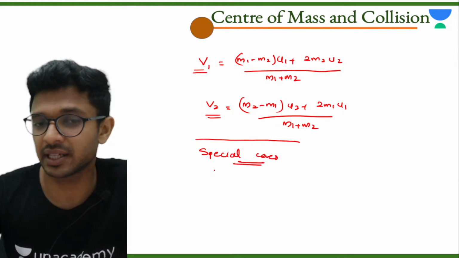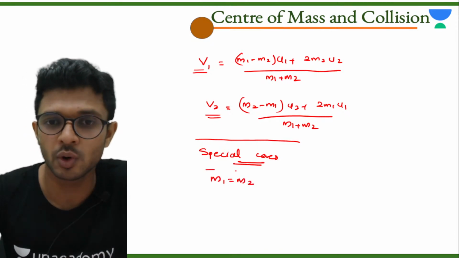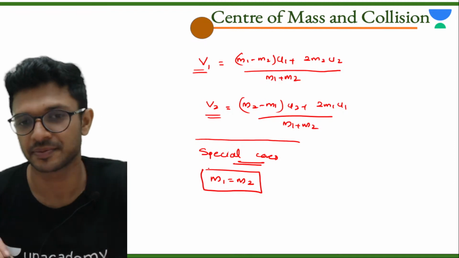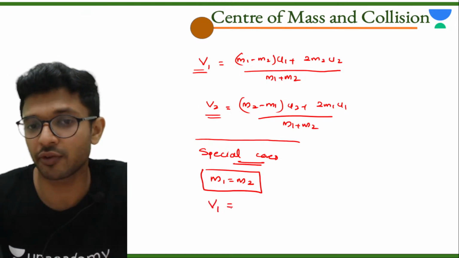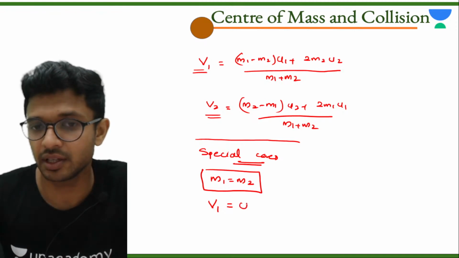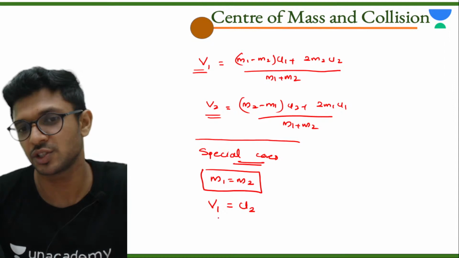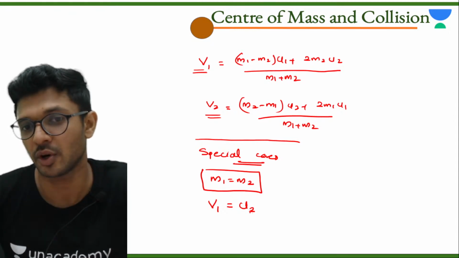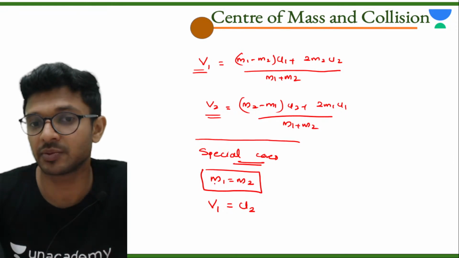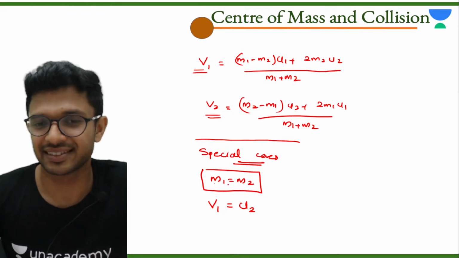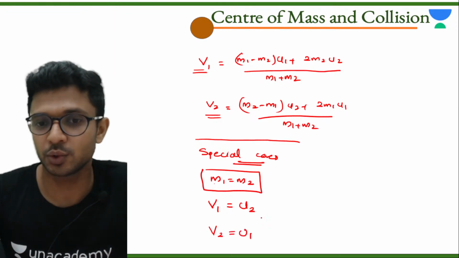During the time of collision, if masses m1 and m2 are equal to each other, in that case the final velocity of the first body v1 will be equal to the initial velocity of the second body, u2. That will be the final velocity of the first body if the collision happens between two bodies with the same mass. And similarly, v2 will be equal to u1.